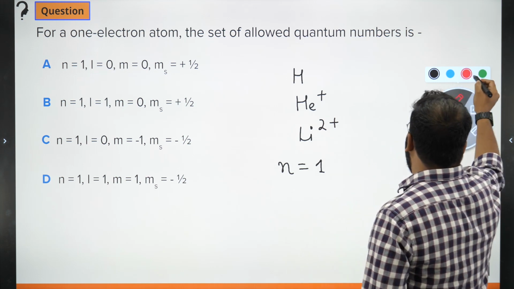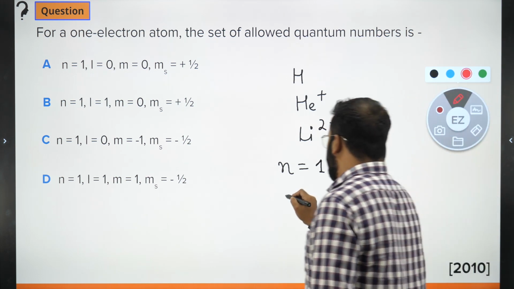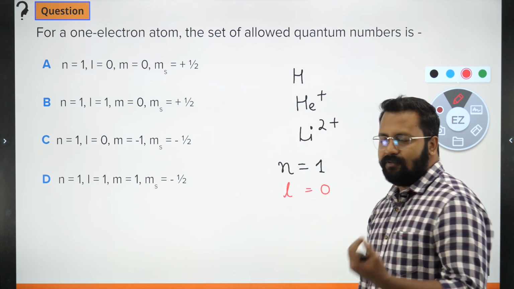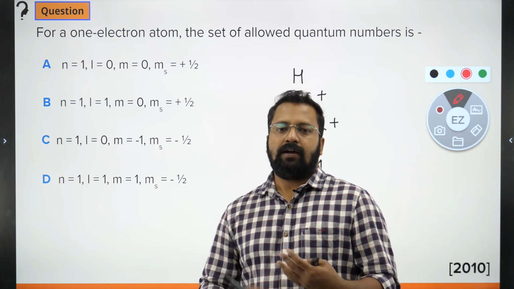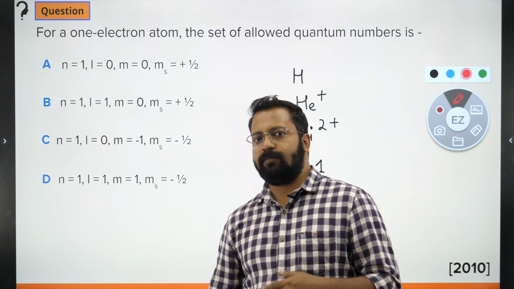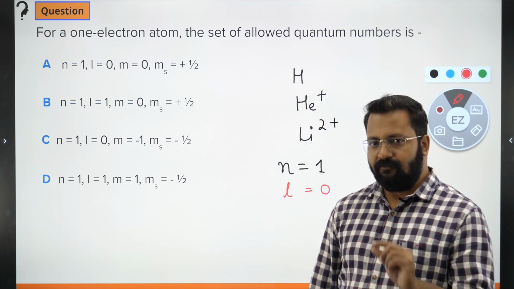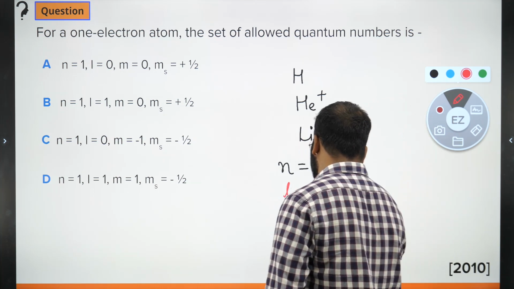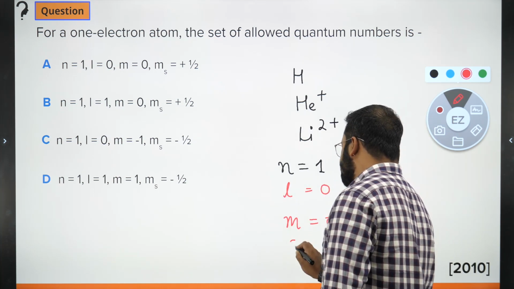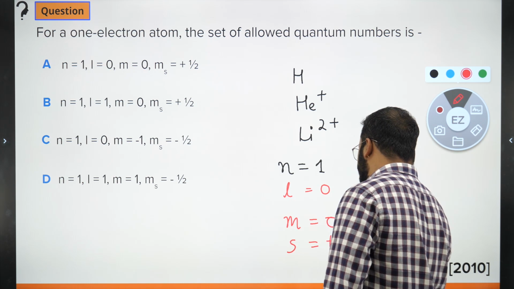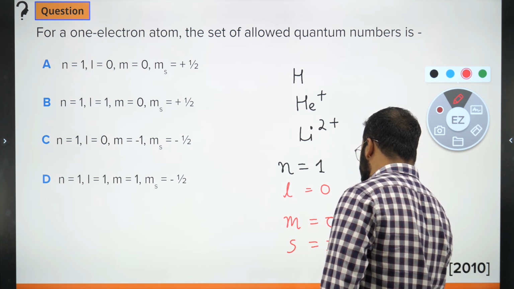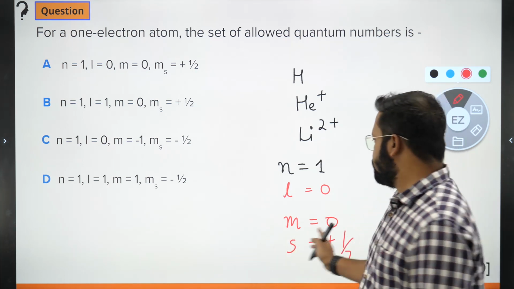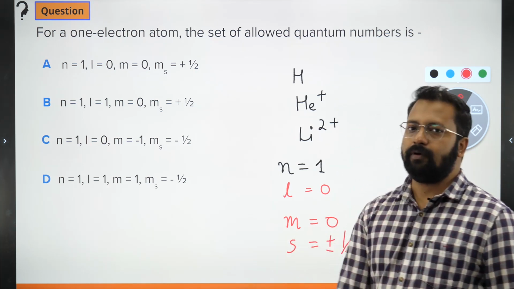Now, when n is equal to 1, the L value will be equal to 0, because for the first energy level, the number of L values which are possible is only 1, and that value will be equal to 0. M value will be 0. And S value will be plus minus 1 by 2. It could be plus half, it could be minus half. Makes no difference. Even if you write minus half, there is no problem.